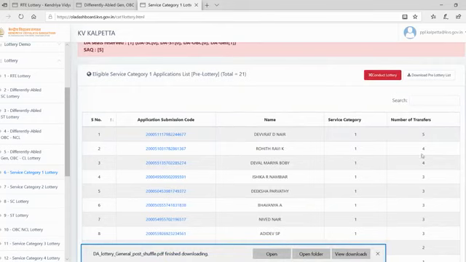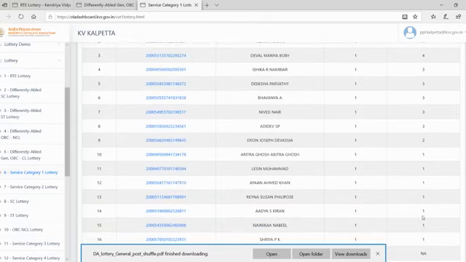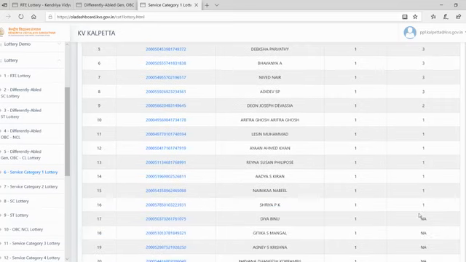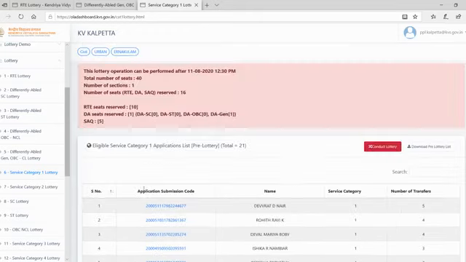So the lot will happen here. Similarly, there are 5 persons with 3 transfers. Again, the lot will happen in this category also. 2 transfers, only 1. 1 transfer, there are 7. So the lot will happen there also. 0 transfers are also there. So in service category 1 there are 21 applicants. So we are going to conduct the lottery here.